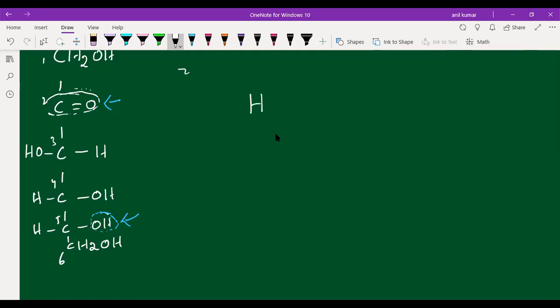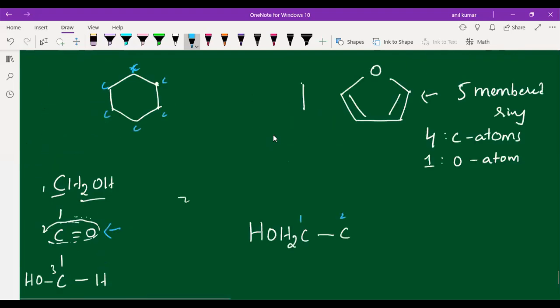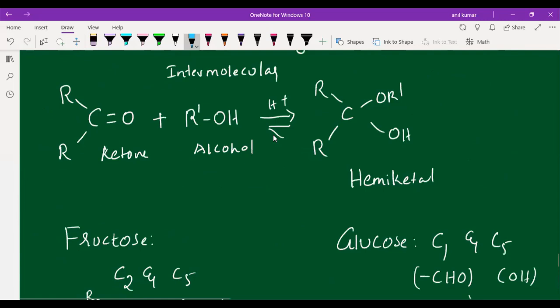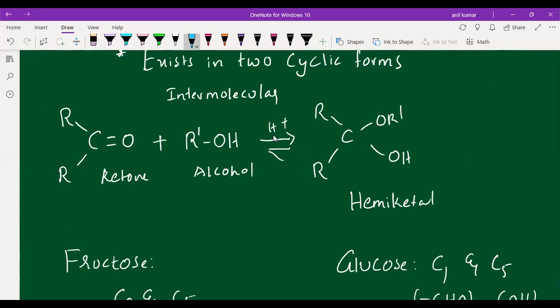So this CH2OH I am writing first, students. This CH2OH is connected to the carbon. So this is the first carbon, and that is the second carbon. This second carbon has the OH group, because in ketol formation, you can see the OH group is present, as well as one more group, the alkoxy group.